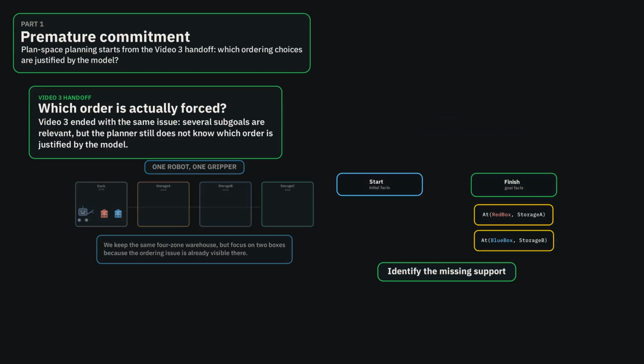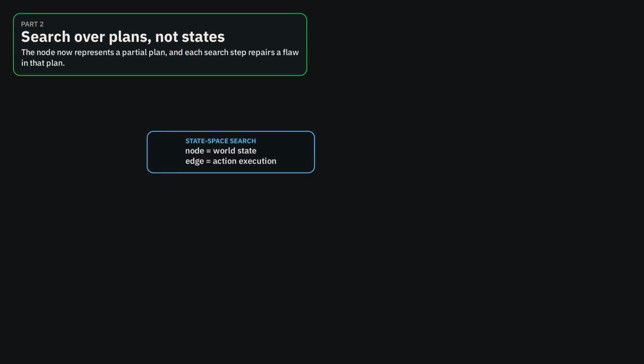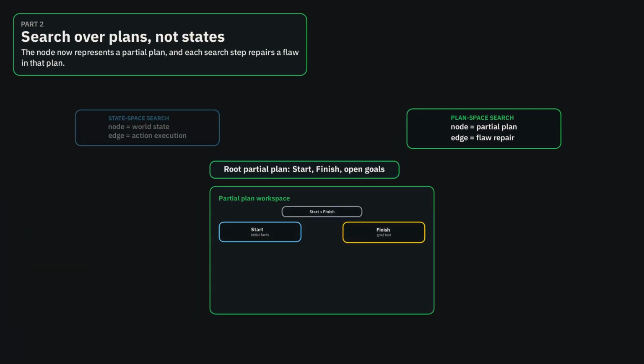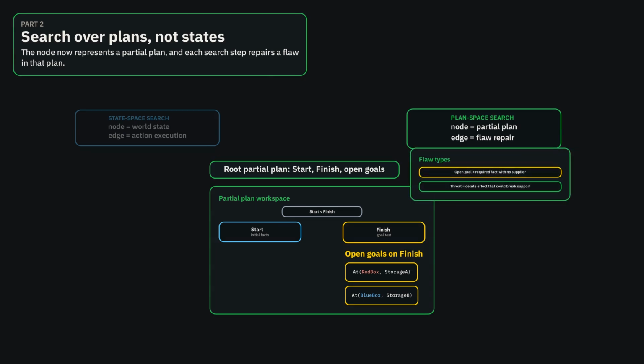The planner starts from an incomplete plan and applies refinement operations only where the current plan has a flaw. In state space search, a node denotes a world state and an edge denotes action application. In plan space search, a node denotes a partial plan. The partial plan contains actions, ordering constraints, and causal links. The initial partial plan contains two dummy actions, start and finish, together with goal conditions on finish that are not yet supported. These unsupported preconditions are open goals.